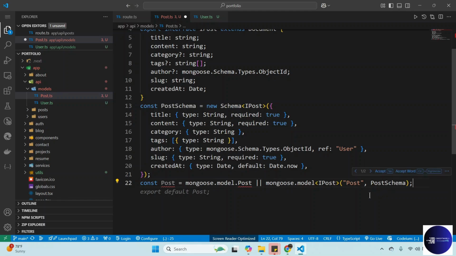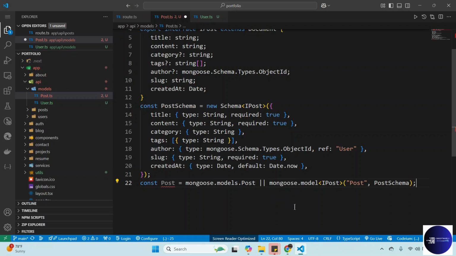We check: if you have the model, you pass the model, else we just pass our schema. But this one is supposed to have an S.